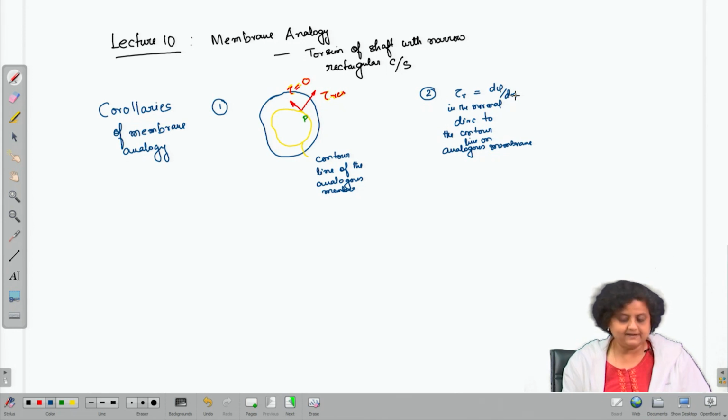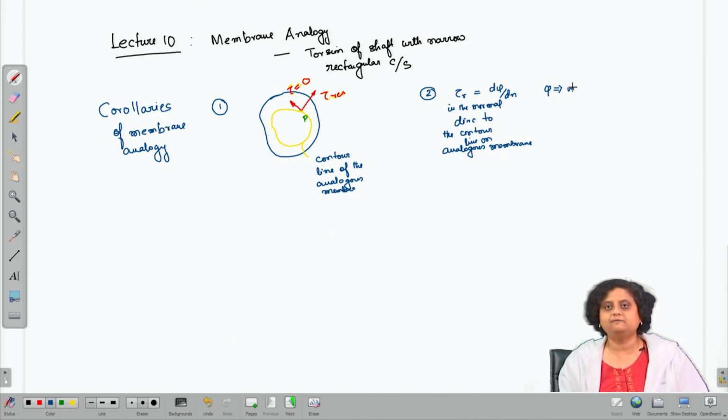Now, phi is analogous to W or the out of plane deformation of the analogous membrane.